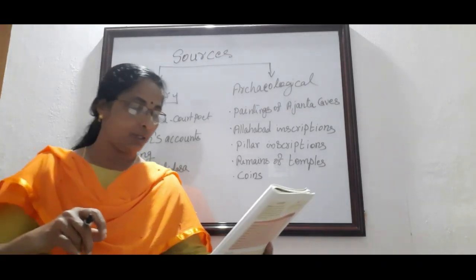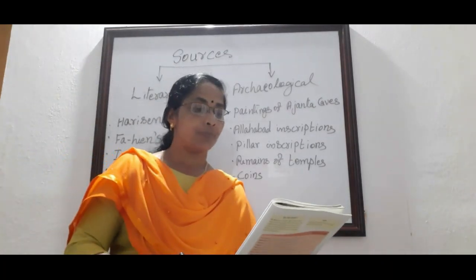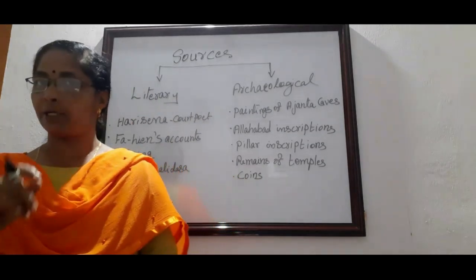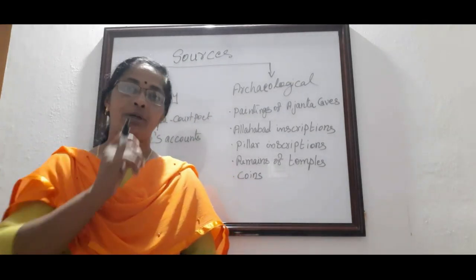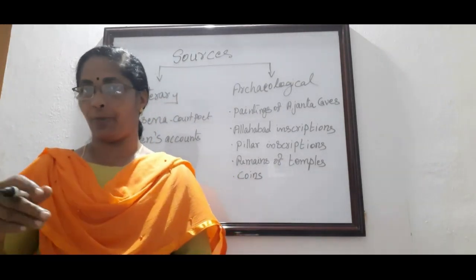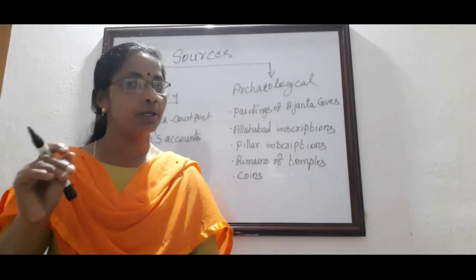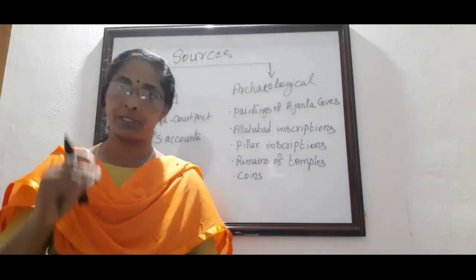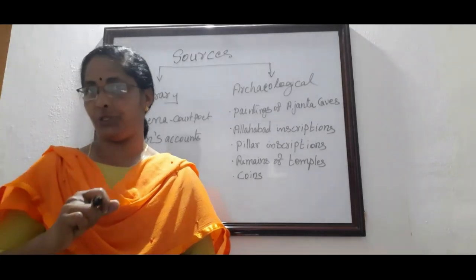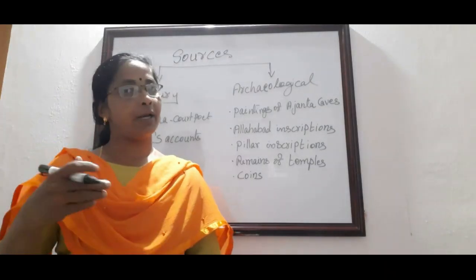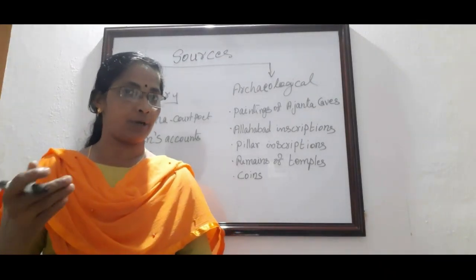Okay. The next, influence of Buddhism among the people. That was also one of the causes of the decline of the Gupta Empire, because the Guptas gave priority to the Hindu religion. The last point, when we learned about the political history, at that time we learned the empire was divided